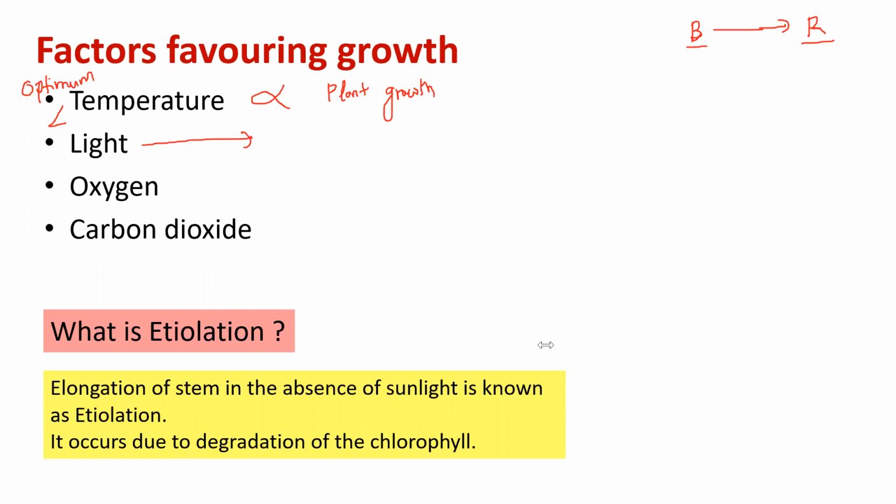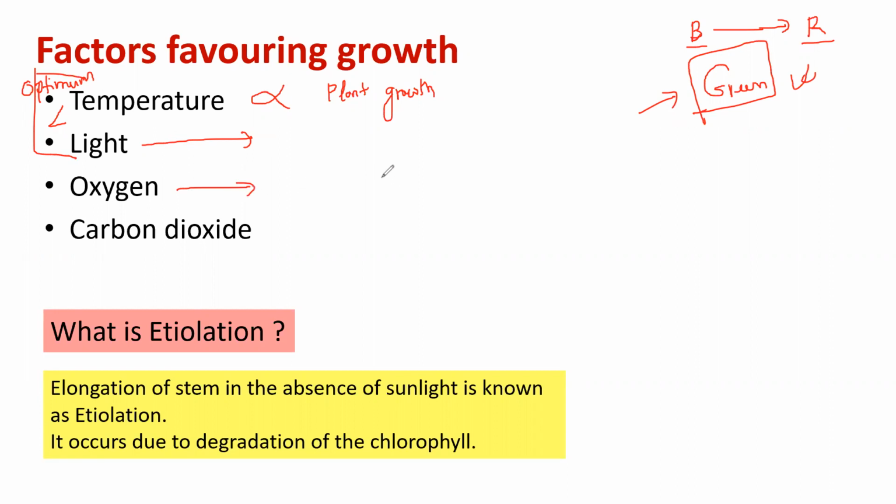No, red is not the correct answer. Well, the correct answer is green. Because green light is not at all absorbed. Green light is reflected back. So that's why green light doesn't contribute anything towards plant growth. So what we have learned: blue light is the most efficient light and green light is the least efficient light, right? So these are two things as far as temperature and light are concerned.